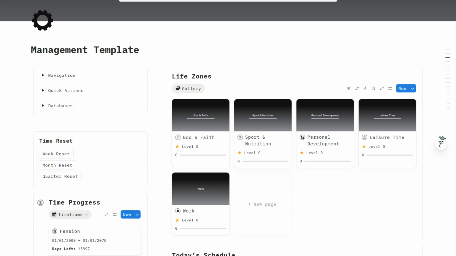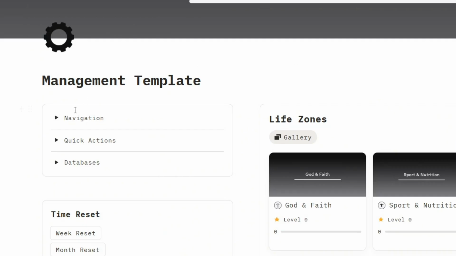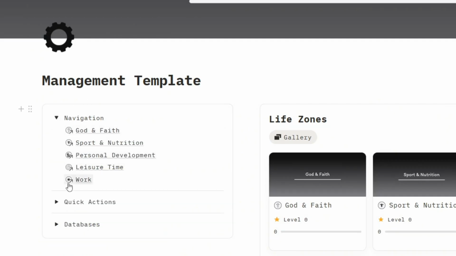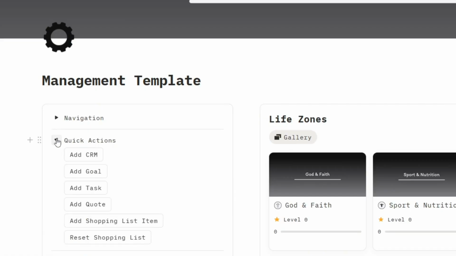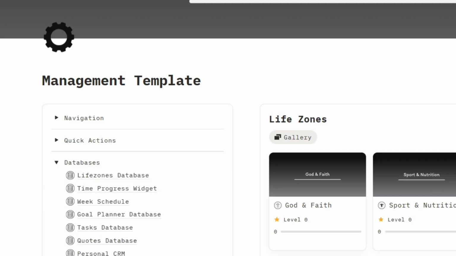In the upper left corner, you'll find the sidebar. From here, you can navigate between the different life zones, perform quick actions on the current page, and access all databases used in that section. This makes it easy to move through the system and create new entries without leaving the page.